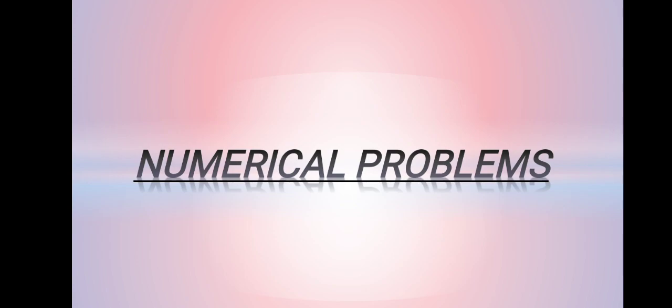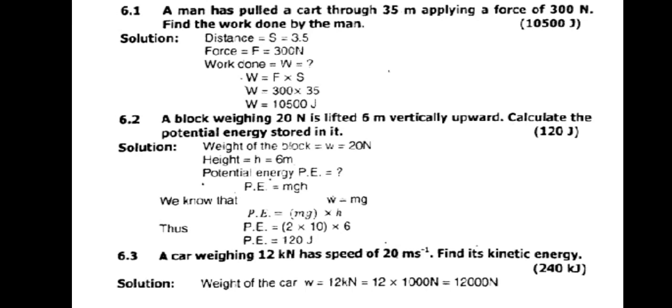Now we will move on towards our next heading, that is numerical problems relevant to today's topic. From your exercise, it is question 6.1: a man has pulled a car through 35 meter applying a force of 300 Newton. Find the work done by the man.